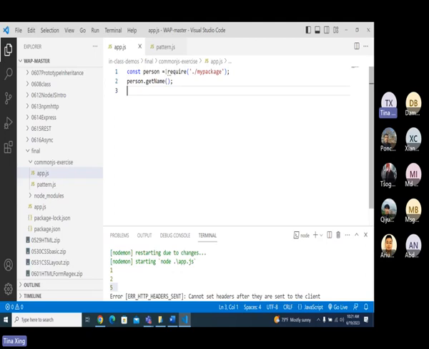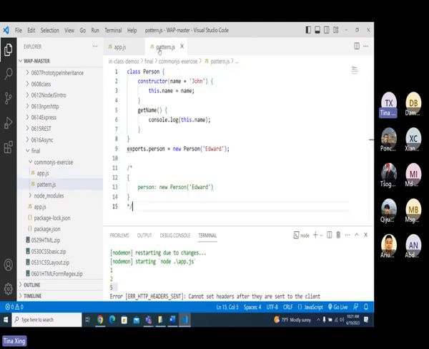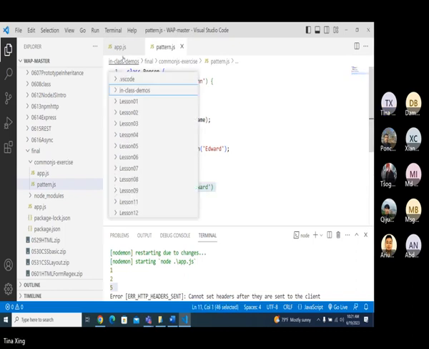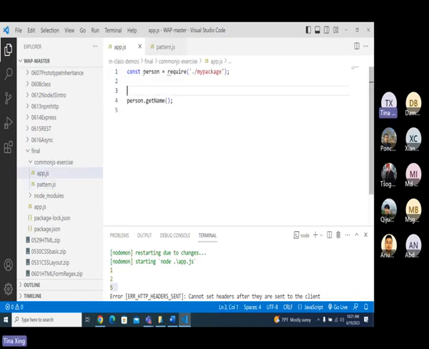Then when we require, this person actually represents this object, right? So take a look here. This person is actually this object. Now, when I use person.getName, person is this object, not the new Person. Does this object have a getName method? No. That's why it has an error. Got it?